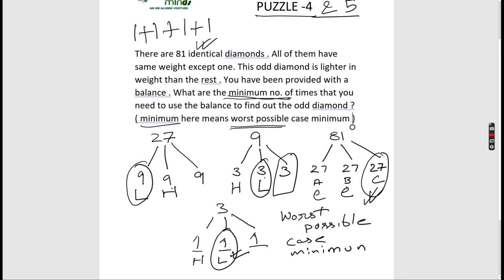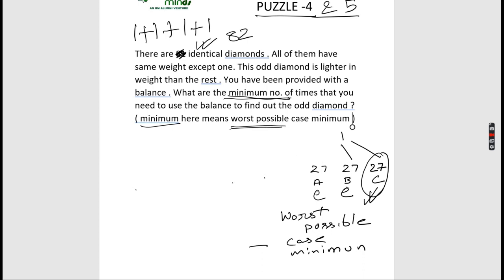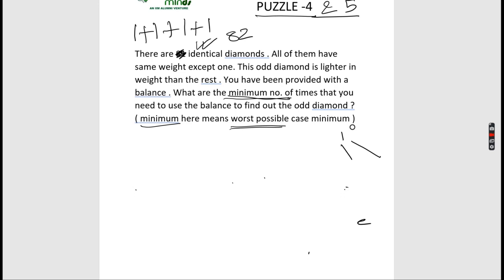Next one is, we'll do one more puzzle. So the question remains the same. The only thing that changes is instead of 81, now it is 82. So the entire question remains the same. Now 81 changes to 82 and we need to answer the same question. Again I would ask you to pause the video and try to solve it on your own, so that you understand the nuances of solving a puzzle. Correct. So let me start with this now.